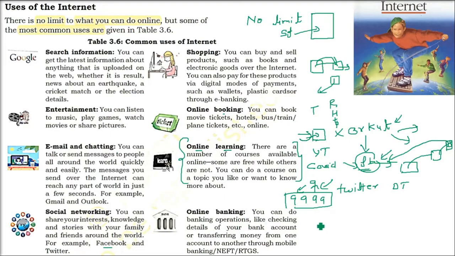Online banking. Previously, especially in India and developing countries, you had to go to a bank and the counter would say, go to counter 6, go to counter 9, and it took a whole day for updating your passbook. Now what you do?